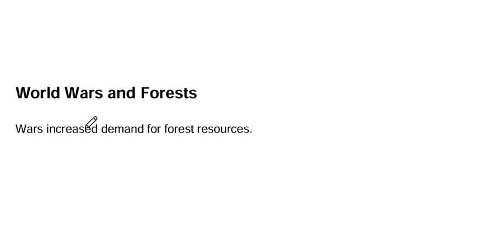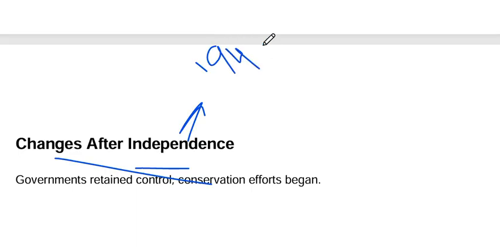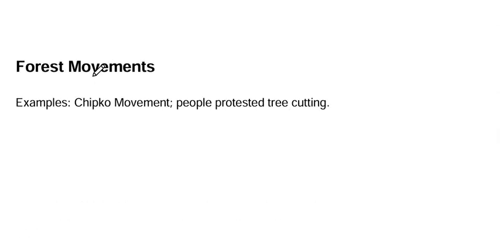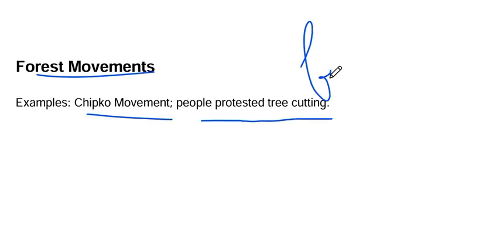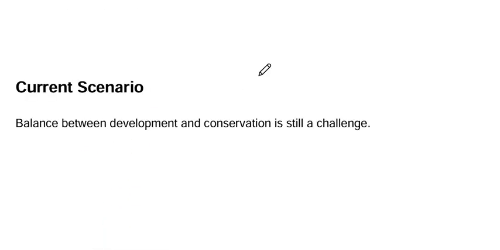World War and forests. Wars increased the demand for forest resources. Changes after independence. India got its official independence in 1947. The government retained control and conservation efforts began. Forest movements like the Chipko movement, we have already learned this in geography, children. Chipko movement means women hug trees to protest against the cutting of trees, like in Rajasthan.